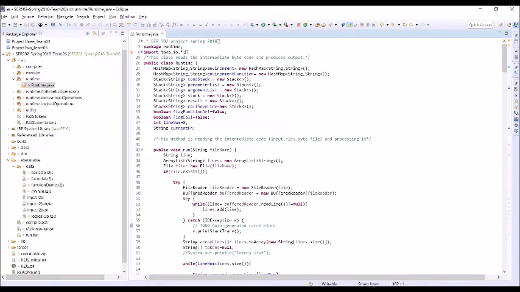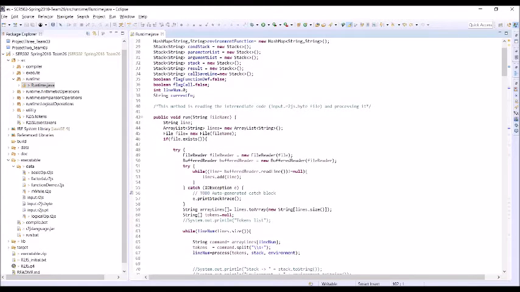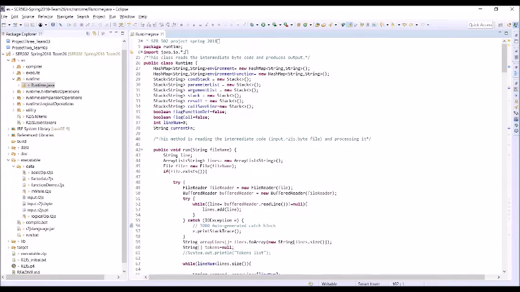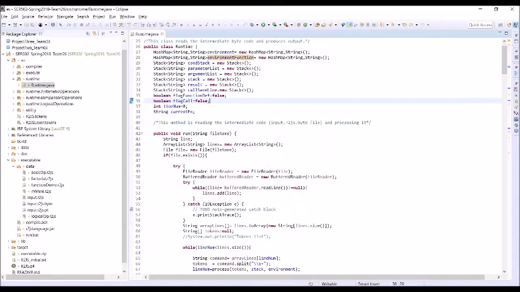The runtime class has a method called run which processes the intermediate code. The runtime class also has some data structures such as stacks and maps. We use the stacks for storing the values during function calls and storing some variable values. We use the map, environment and environment function to store the value corresponding to a particular variable, that is, map a value to the variable. The hash map environment is used for the normal flow of the program and environment function is used to maintain the environment of the function variables.